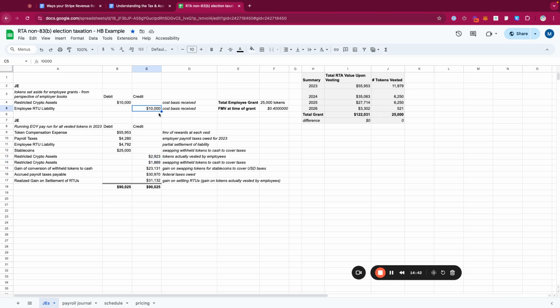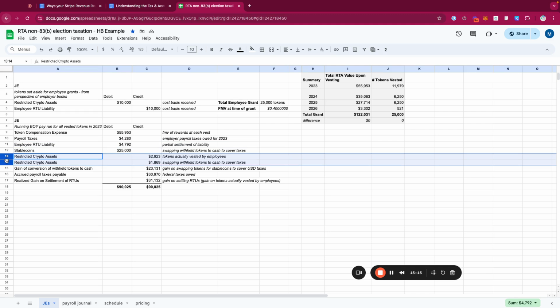So we can say the total value of the grant to the employer at the time of the grant date was 10K, and at the end of 2023, at that same cost basis, roughly 4K of that has been vested by the employee. And so if you sum these two up together, we get the employee RTU liability. We're settling some of the liability because the employee has spent their time here, they've earned those crypto assets, and we can also de-recognize crypto assets since they are the employee's now.